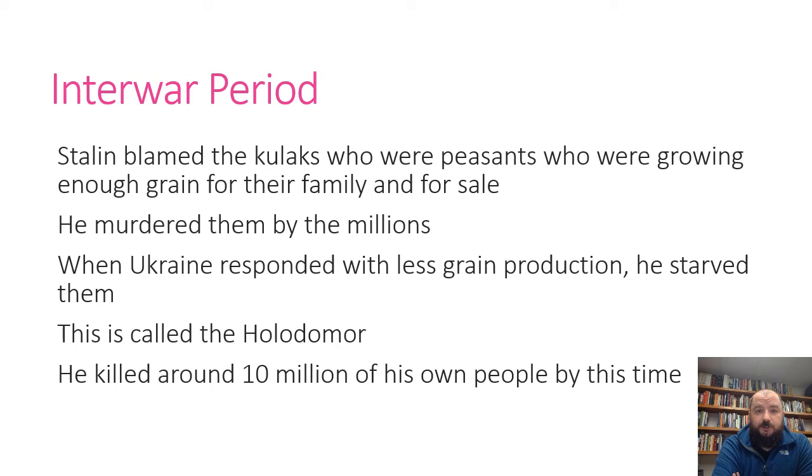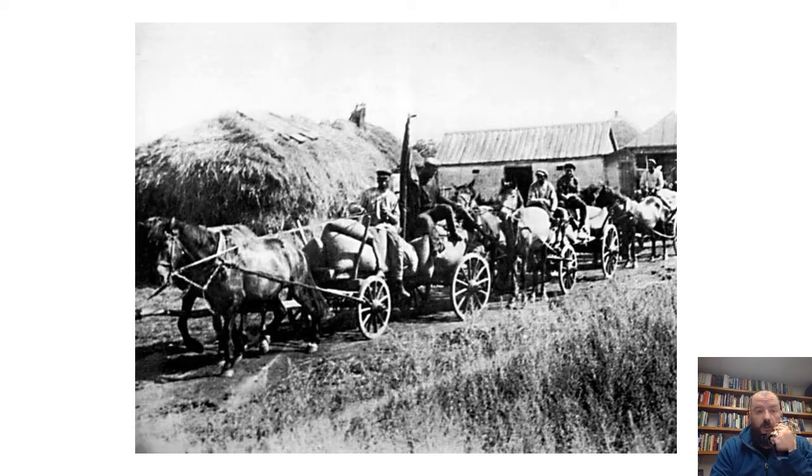And you can imagine what the result is. The famine intensified. In Ukraine, they responded with less grain production, so he starved them. This is called the Holodomor. Stalin killed around 10 million of his own people, Ukrainians particularly, by this time. 10 million. These were numbers that had never been conceived before. Lenin, 4 million or 6 million, whatever his number was, was tremendous. But Stalin is blowing through that. Now, some of these are murders, a lot of these are somewhat murders. It's collective starvation, and that's what Stalin is doing.